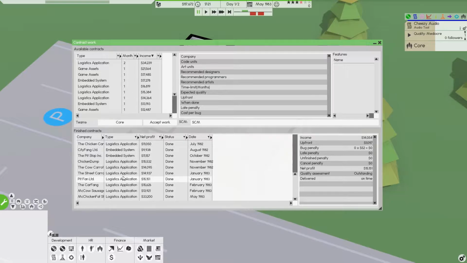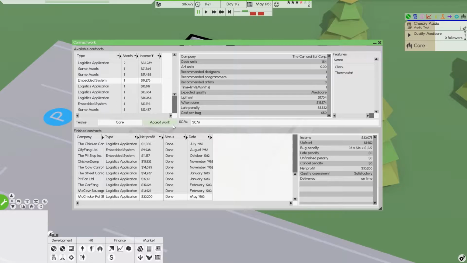So let's take a look at what our satisfactory. Wow, there were still 93 bugs. Whew. Okay, that'll definitely do it. Okay, still not too shabby. We still made 33,000 on that one, so can't complain too much.